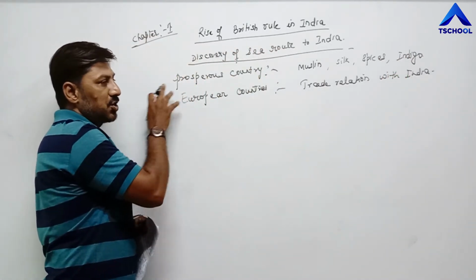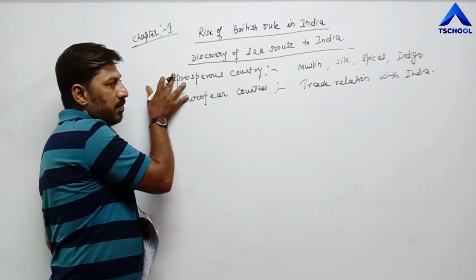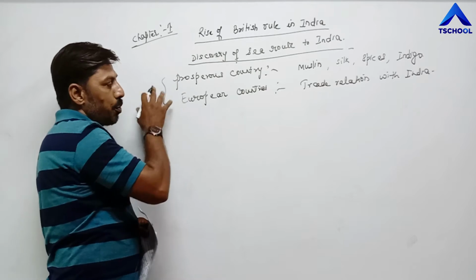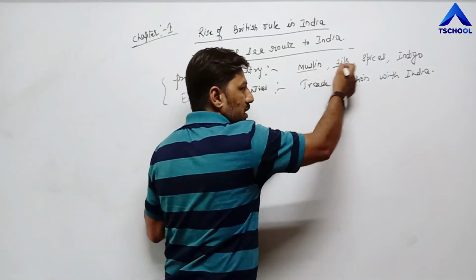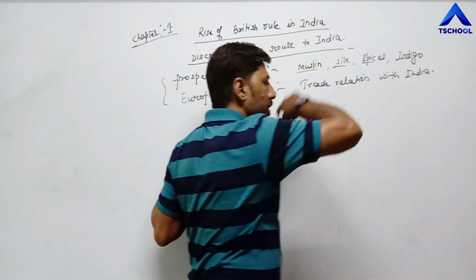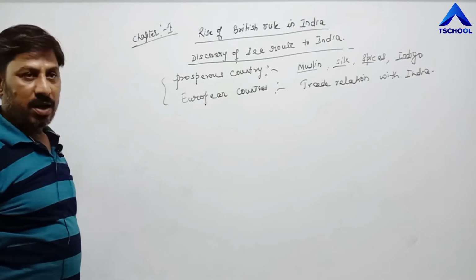India was a prosperous country, and at that time there was great demand for these products in European countries. As a result, European countries established trade relation with India.